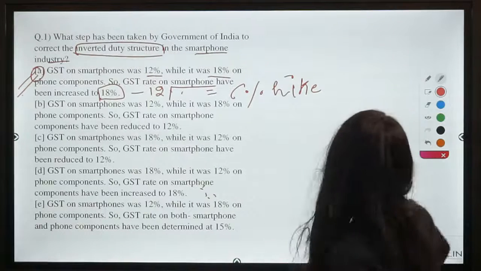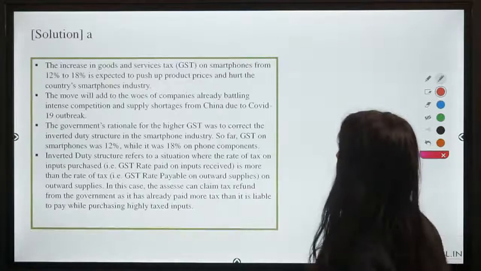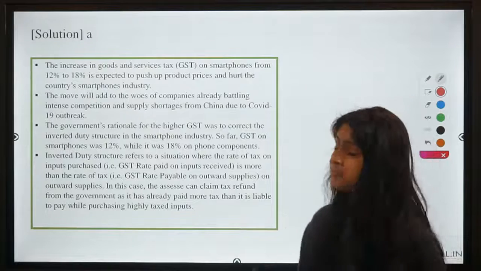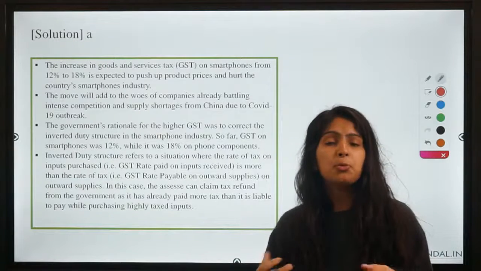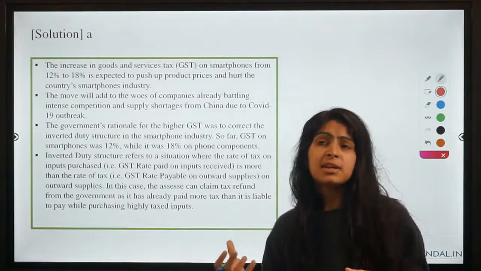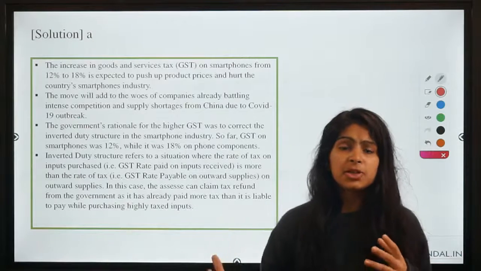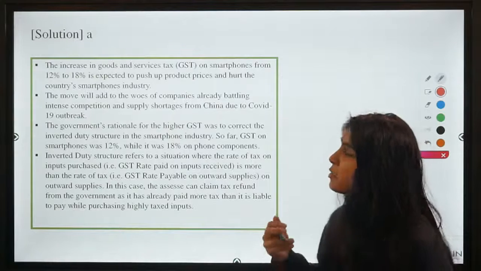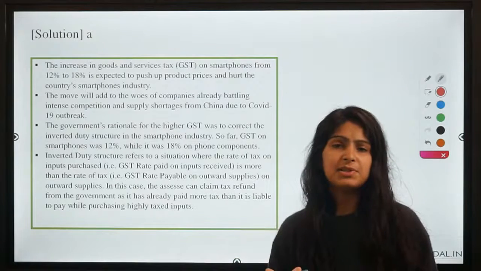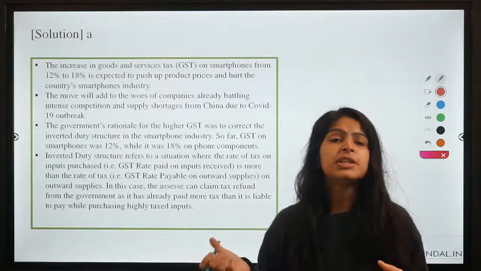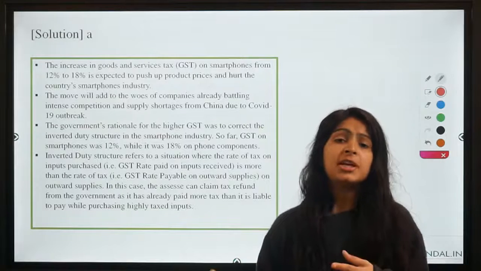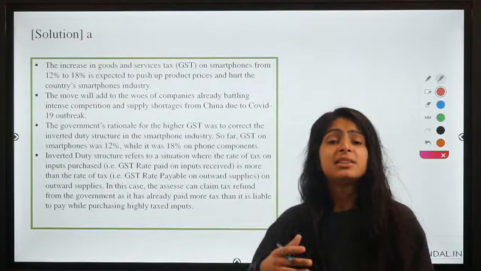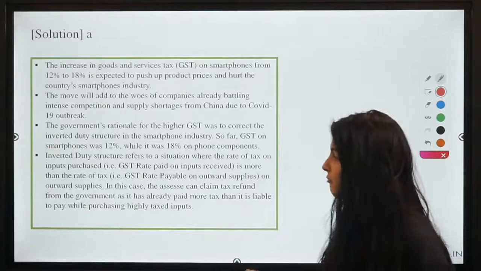So now let's talk about inverted duty structure, right? So what is an inverted duty structure? As its name says, inverted refers to something which is upside down, right? So here in the case of inverted duty structure, what happens is the GST or the tax rates applicable on components of the product is higher than the tax applicable on the final product.